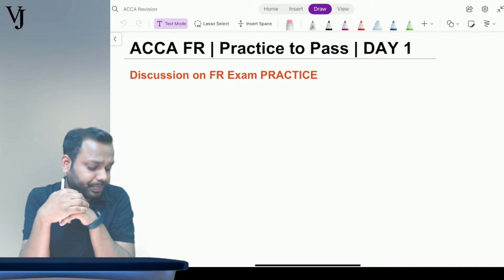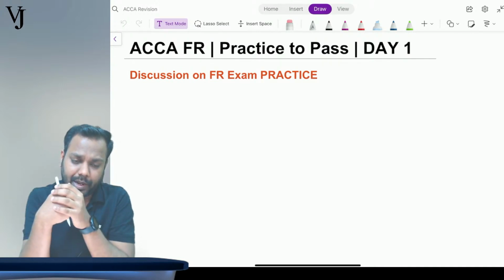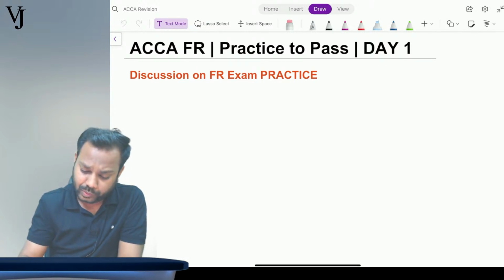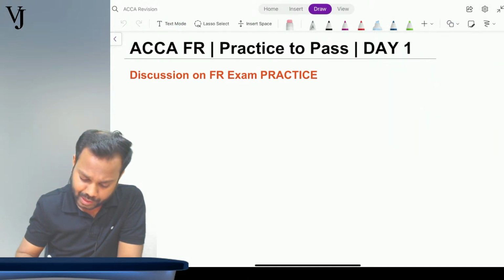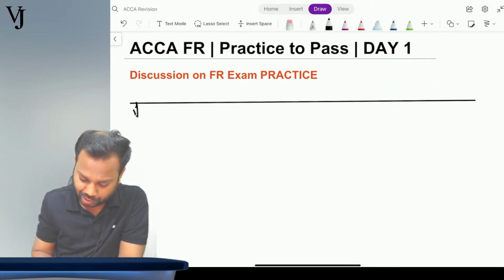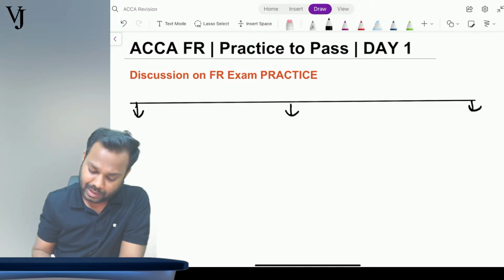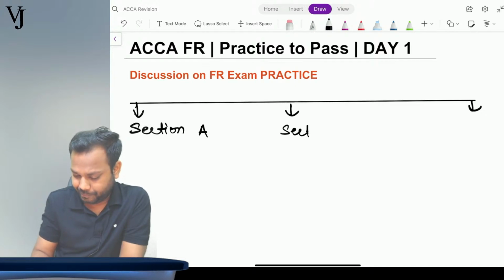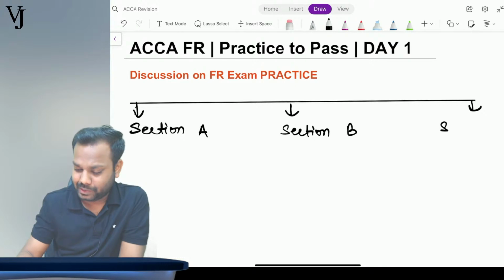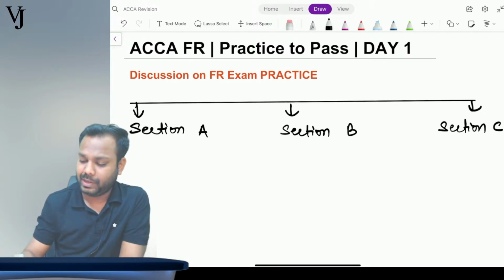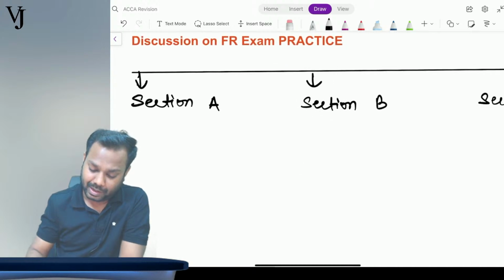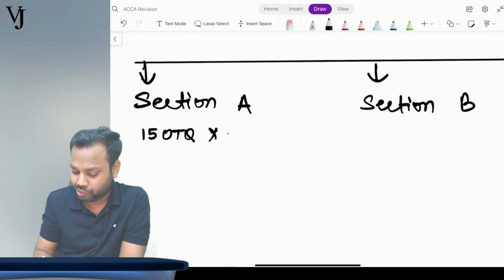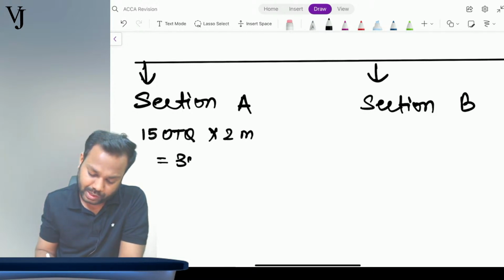Before we start the discussion, guys, let's talk something about the FR exam. As you know, the FR exam paper is divided into three sections: section A, section B, and section C. In section A, we have 15 objective type questions, and each question is of 2 marks, so it comes to 30 marks.